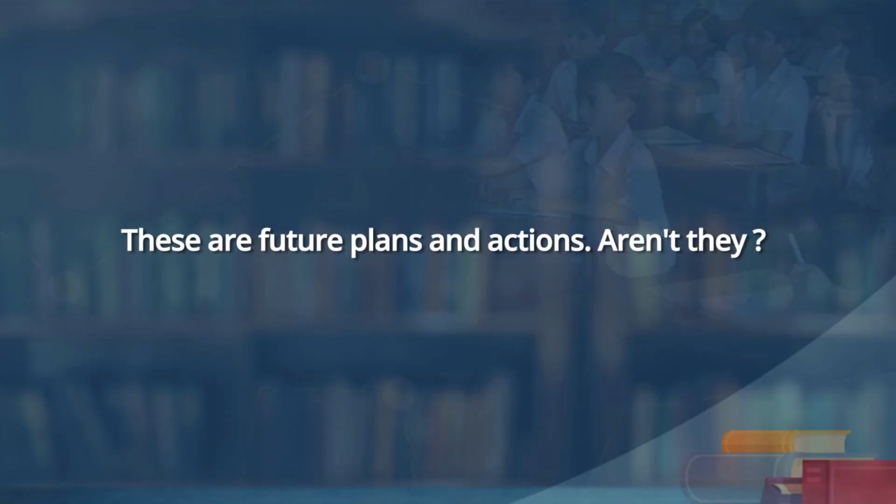We should actually plan for the forthcoming 10 to 15 years, so that our focus and concentration are clear. I am planning, but things may happen in a different manner. So, why did I ask you about planning? I will do this, I will do that, I shall do that. Somebody says, no, you shall do that. So, they are all future plans and future actions. Aren't they? Yes, sir. In that case, let's learn how to say future planning in future tense.